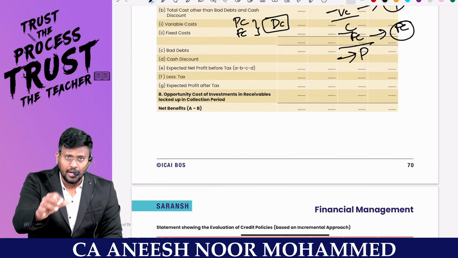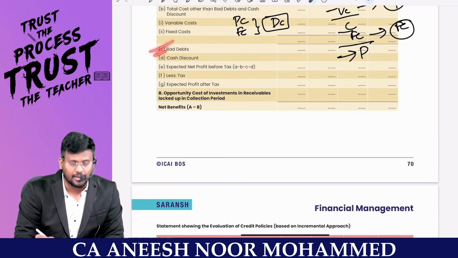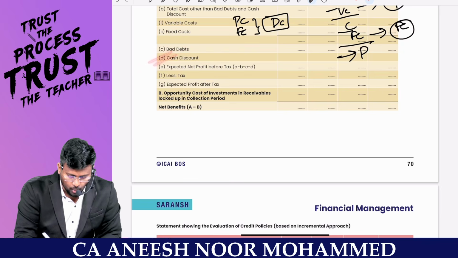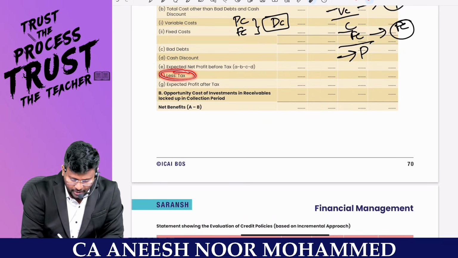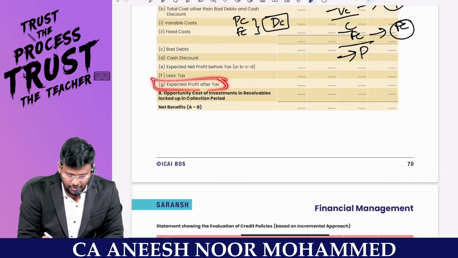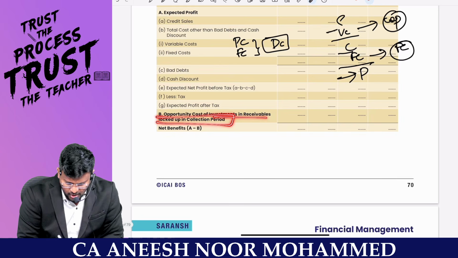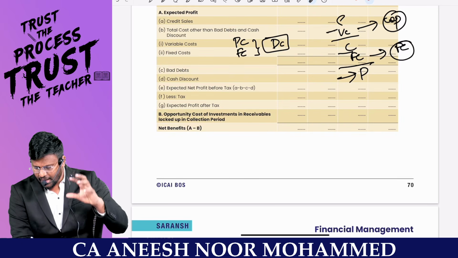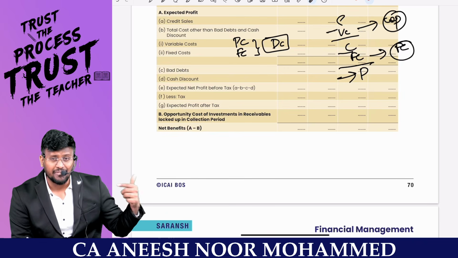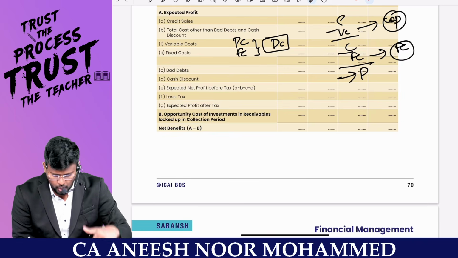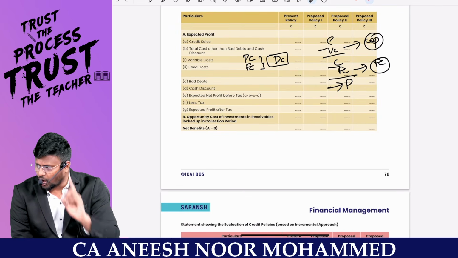From the profit, now reduce the expenses relating to debtors, exclusive expenses like bad debt. Then number 2 is what? Cash discount. So you will be getting the expected net profit before tax. From that net profit before tax, pay the tax. You will be getting the expected profit after tax. Now you have to reduce, sir, the opportunity cost of investment in receivables locked up in the collection period. Sir, if I'm investing in debtors, my money is blocked in the debtors. So I am having some opportunity cost. So that cost also has to be reduced. You will get the net benefit. And in that, whichever has more net benefit, you have to choose it.